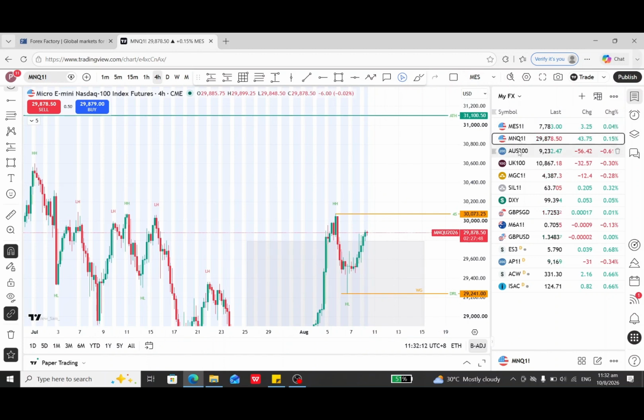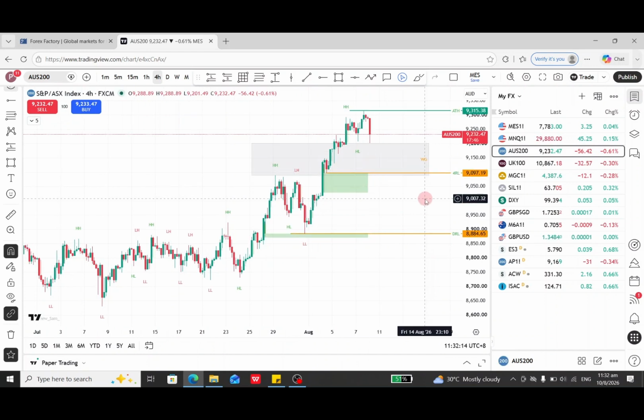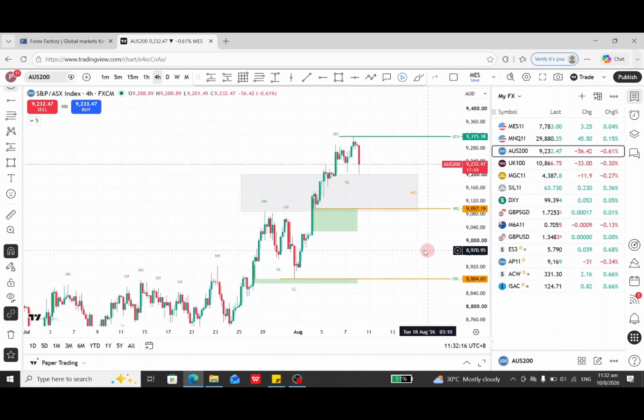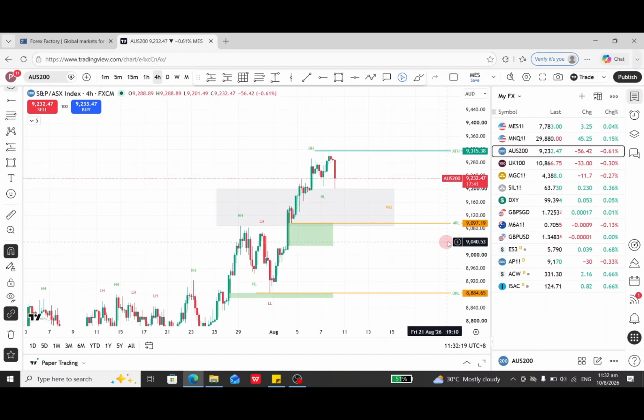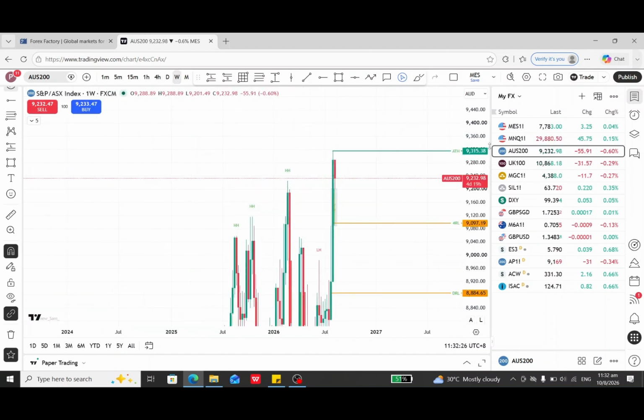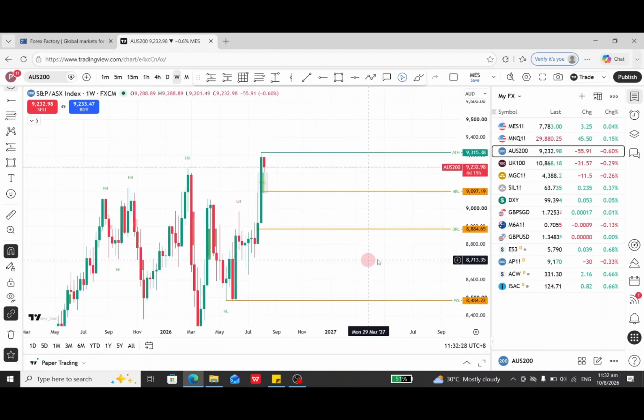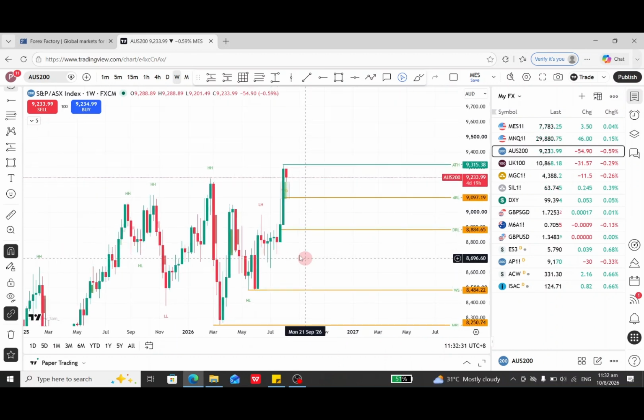Then next, move on to the Aussie 200. Tomorrow, Tuesday, there is news, so I will probably be monitoring after the news comes out. Same as before, we start with the weekly chart. Same thing for Aussie 200 like the S&P, because the previous all-time high is here. Then they created a new all-time high, and last week was really bullish. So the market is quite strong to bullish.